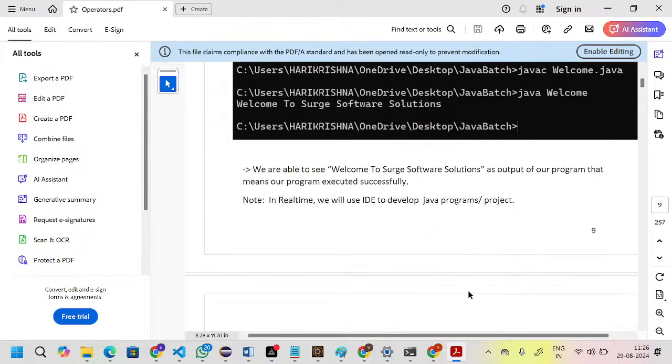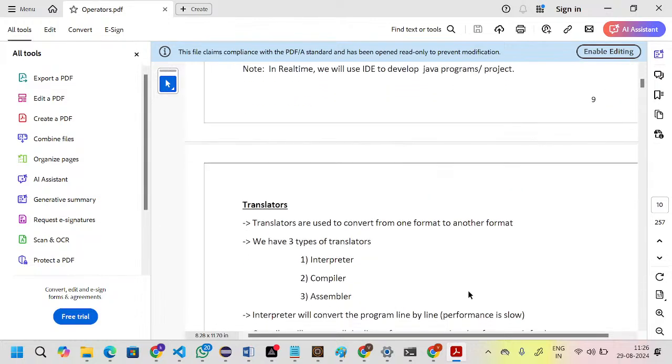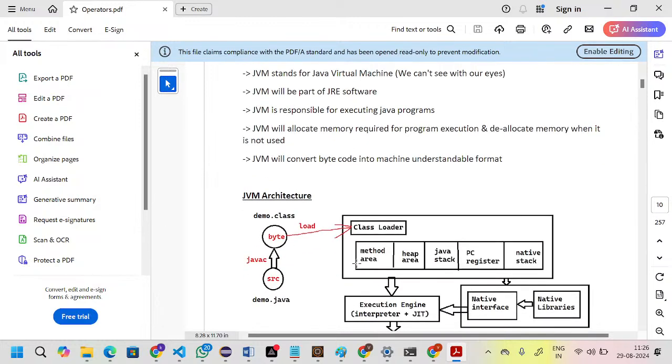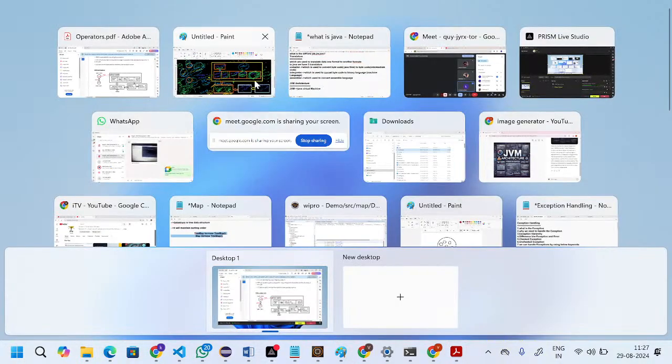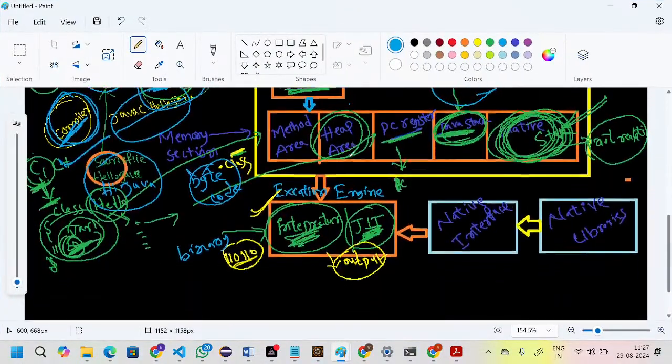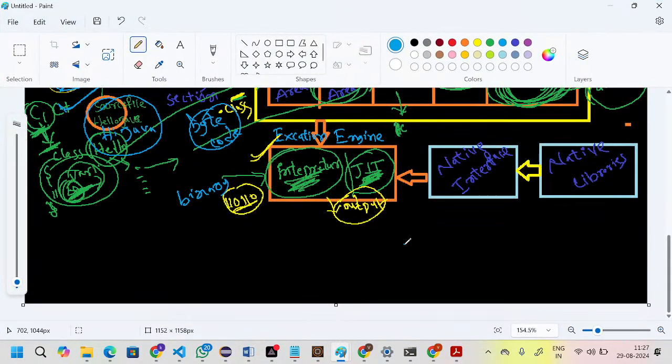Why? Because in real-time scenarios, methods deal with objects only. If you don't know what heap memory means, how will you do the programs? Normally you can manage the programs, but if you know the internal process, then you will have good confidence. For example, you can assume water is flowing from this place to this place, and there is some slant.